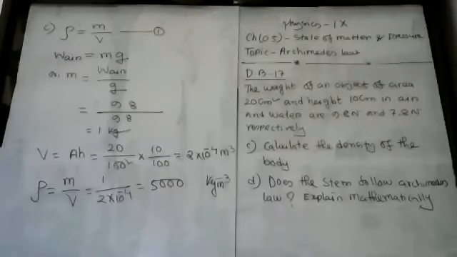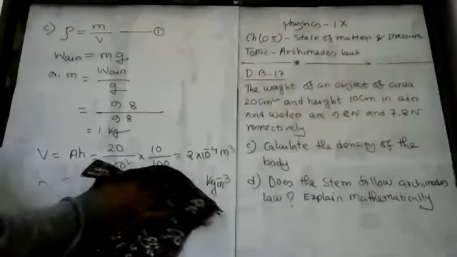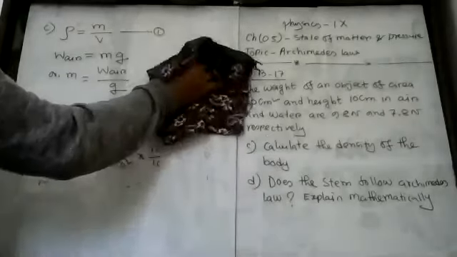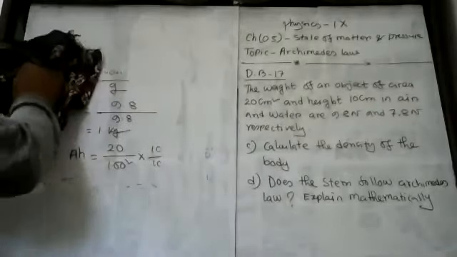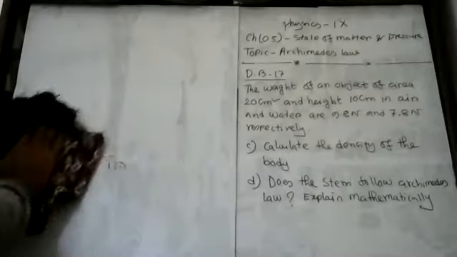Okay. Now, I'm going to solve question number D. Does the system support Archimedes law or not?